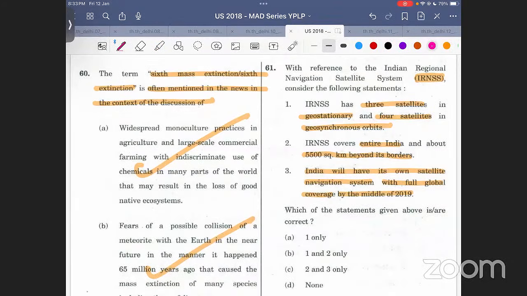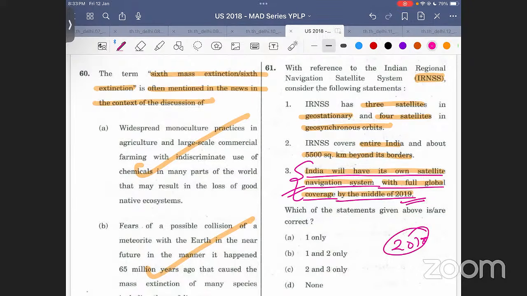सबसे पहले let us look at the most weird thing here. India will have its own satellite navigation system with full global coverage by the middle of 2019. This paper was held in the middle of 2018, and it is saying that just in 2019, just in the end of 2019, you will have a full global coverage. So obviously this particular statement will be incorrect, है ना. अभी तो हम इंडिया कवर नहीं कर पा रहे, it is global coverage, है ना. यूएसए हर जगह आपका कवरेज हो जाएगा. Obviously this will be an incorrect statement. ठीक है, third incorrect है.